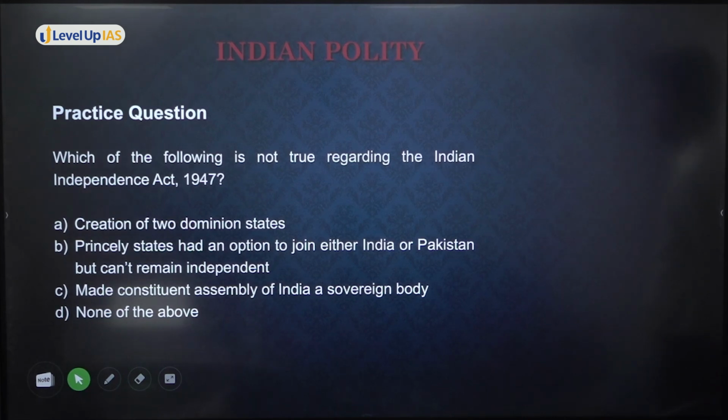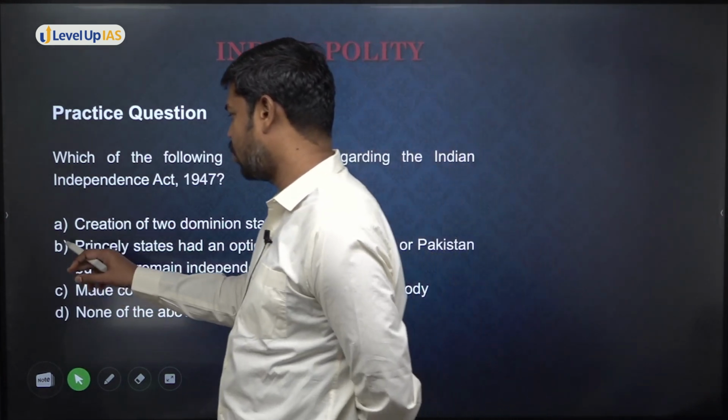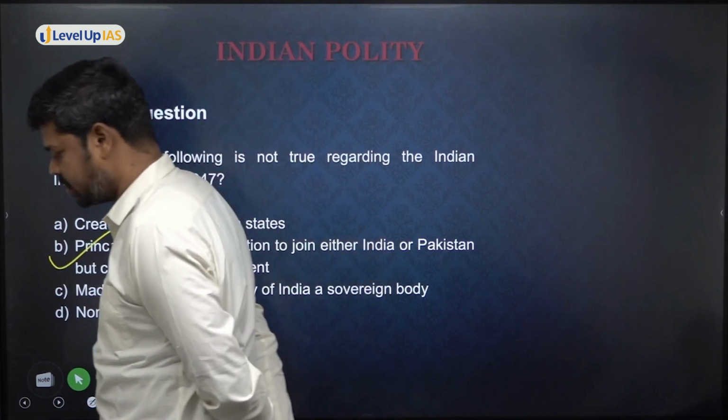What is the answer? It is B, because the princely states had an option either to join India or Pakistan, or they could remain independent. Here it is saying it cannot remain independent. So the answer is option B.